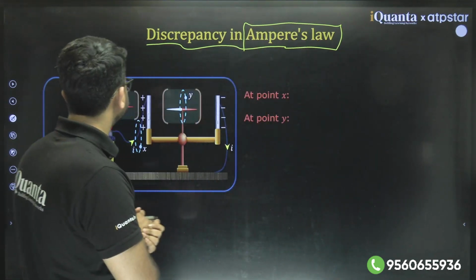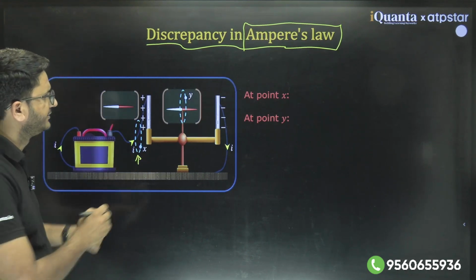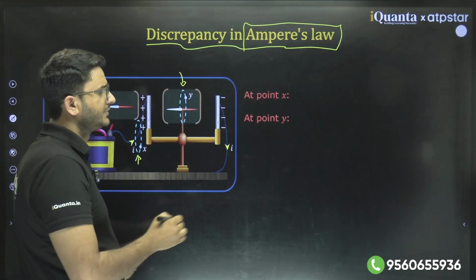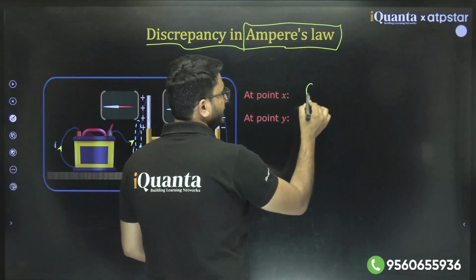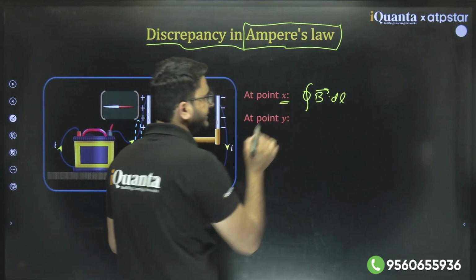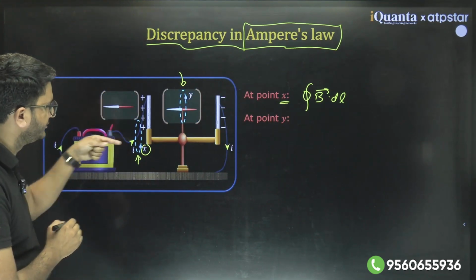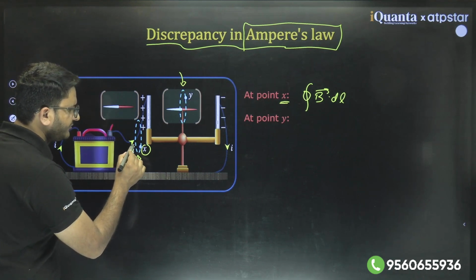So he says if you take two Amperian loops, one here and one here. At point x, if you take this Amperian loop, there is actually some current flowing through it.